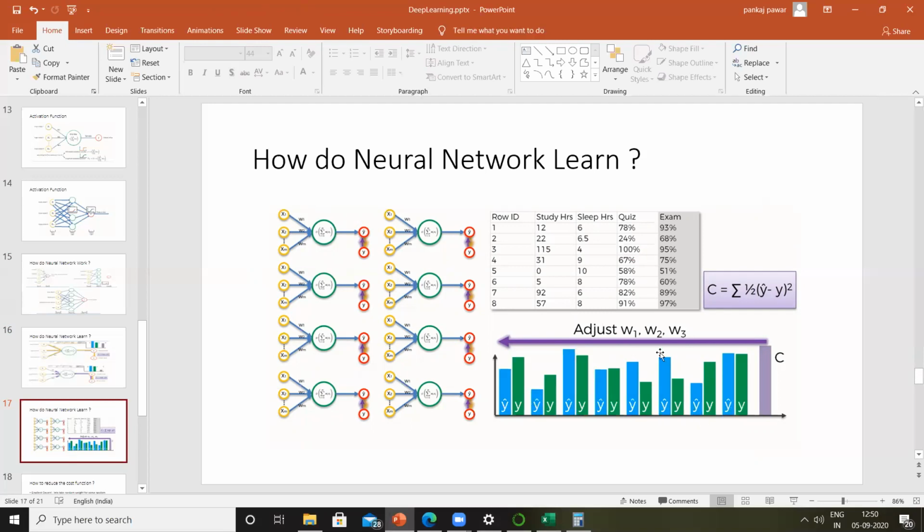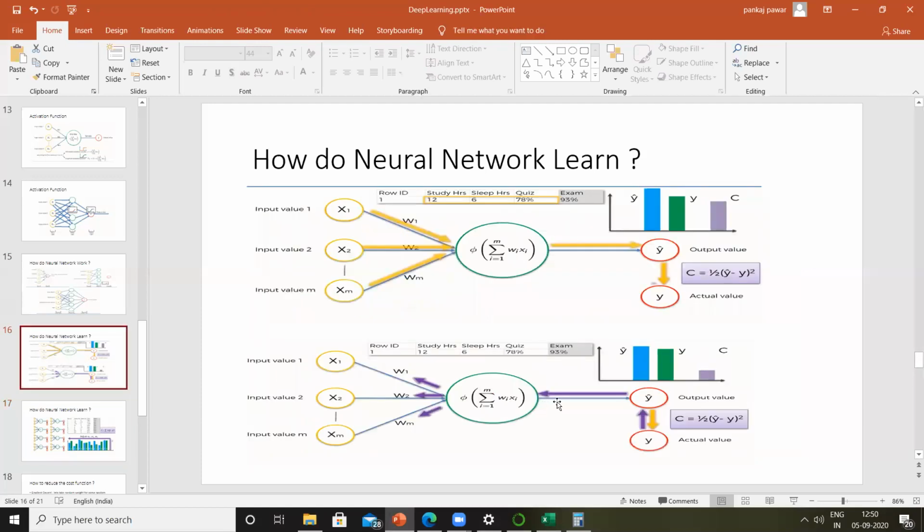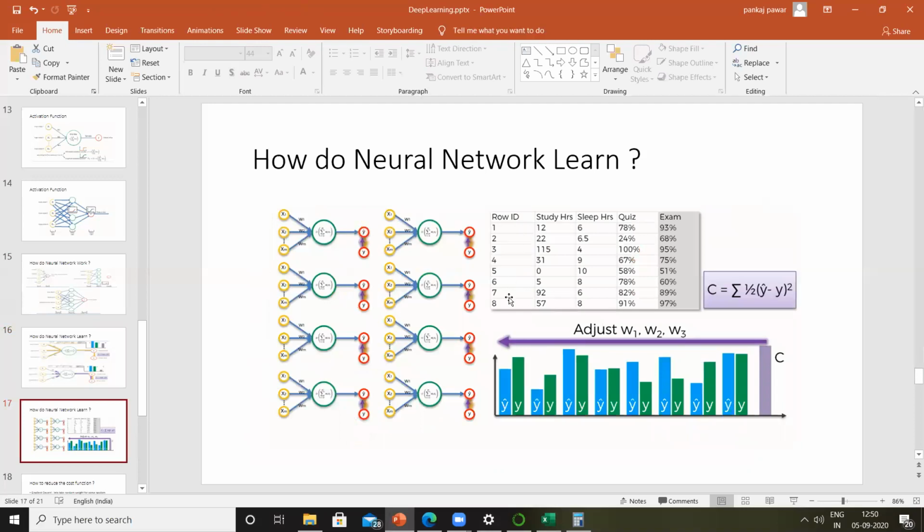And once everything is done, we just add up all of these y caps. And then we'll try to adjust the weights based on this final cost function. Right? So here the cost function is the summation of the difference of predicted minus the actual, squared, divided by 2 for all the rows. So either you can choose to update it immediately, like in this case, for each row we'll be adjusting the weights, or you can choose after one epoch. So here when I travel from 1 to 8, so let's say there are only 8 rows in the learning data set, when I travel, it becomes one epoch.